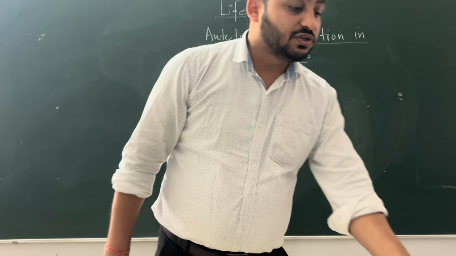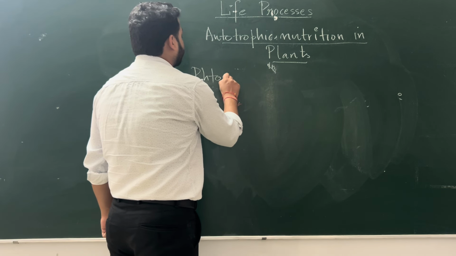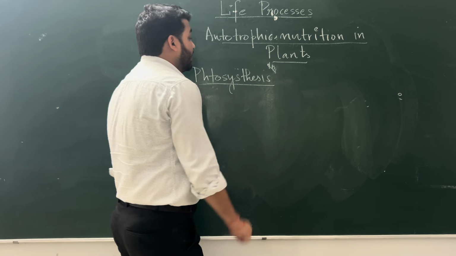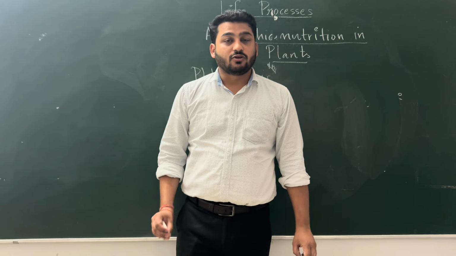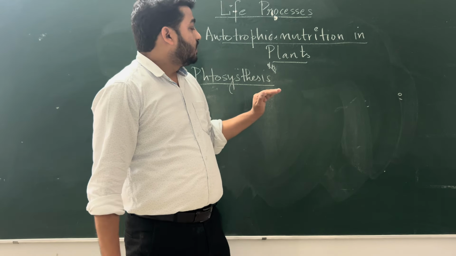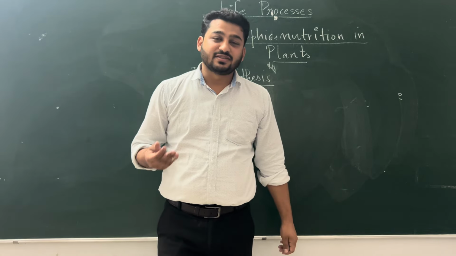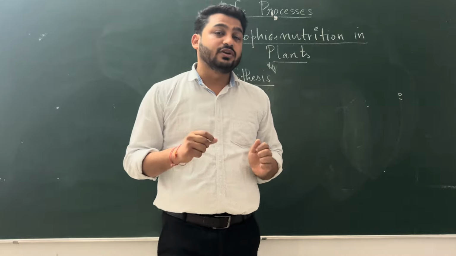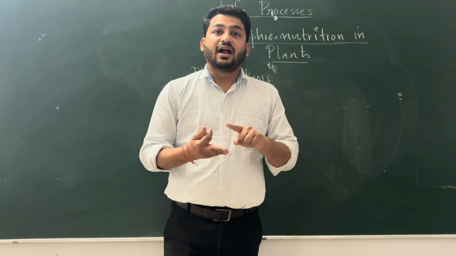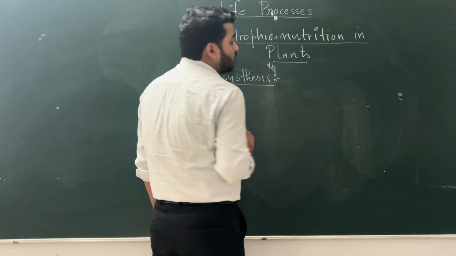So here we should know the definition of photosynthesis. Now how can we define photosynthesis? Photosynthesis is a process by which plants make their own food with the help of carbon dioxide, sunlight, chlorophyll, and water. Right? So I should write it also.